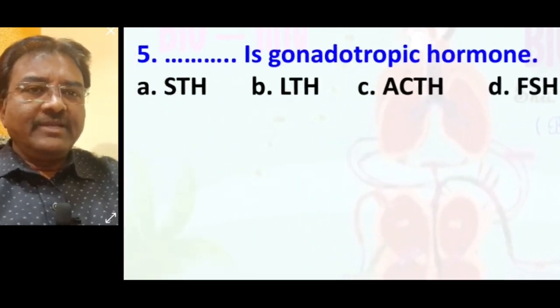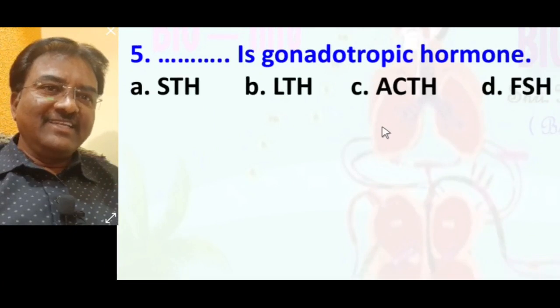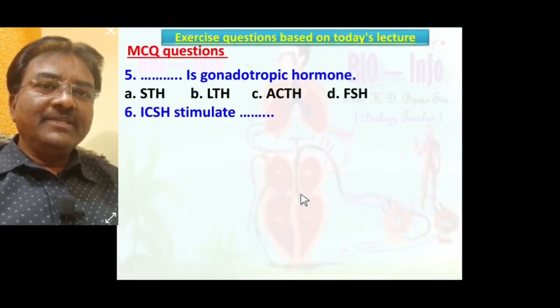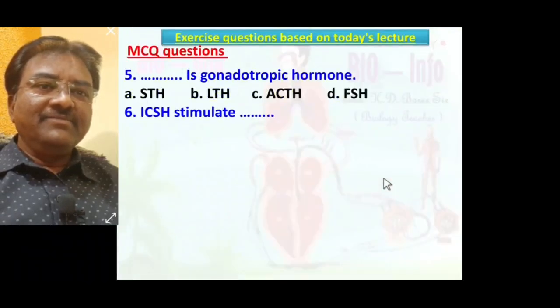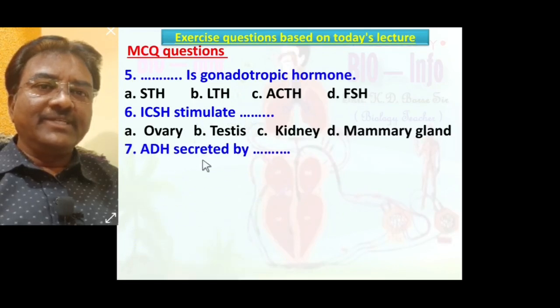Somatotropic hormone, lactotropic hormone, adrenocorticotropic hormone, FSH. The correct answer is D, FSH is one of the gonadotropic hormones. Number 6. ICSH stimulates ovary, testes, kidney, mammary gland. Interstitial cell stimulating hormone stimulates the testes, means B, testes is the correct option.